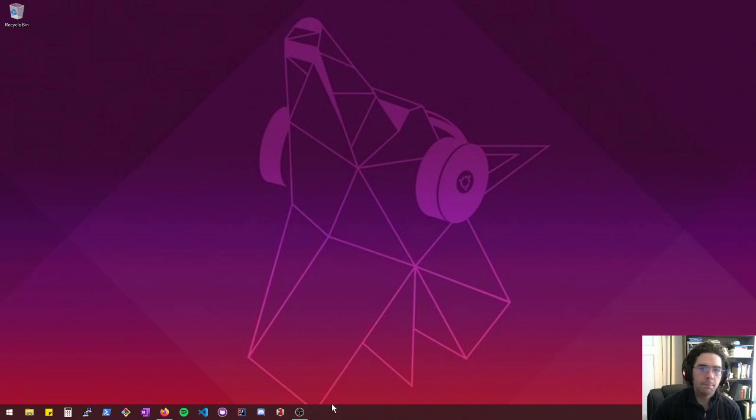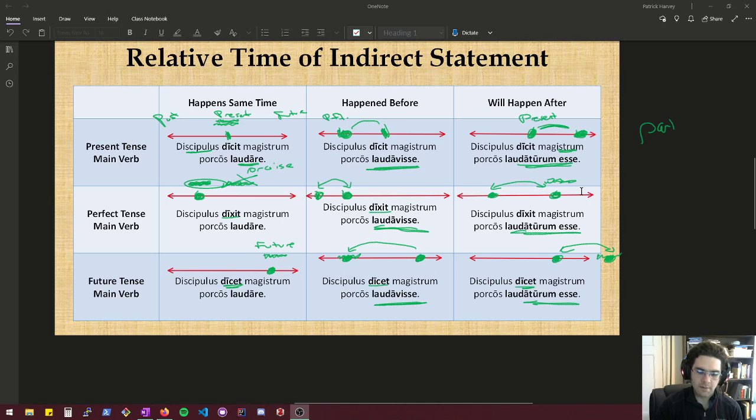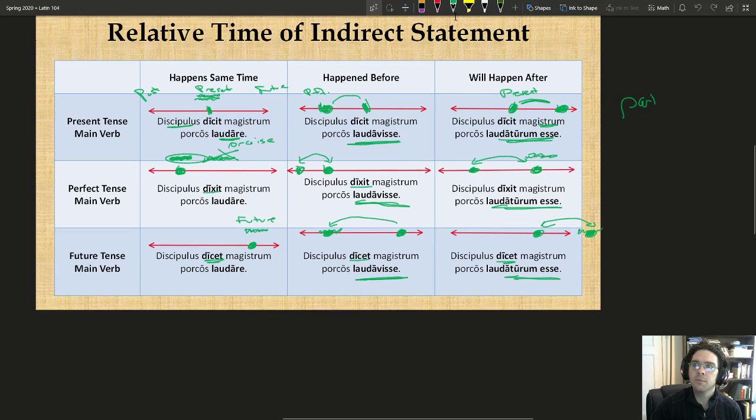Oh, looks like my program crashed. Okay. All right, back into it. My program crashed for a second there, so let me get my drawing back up. All right.